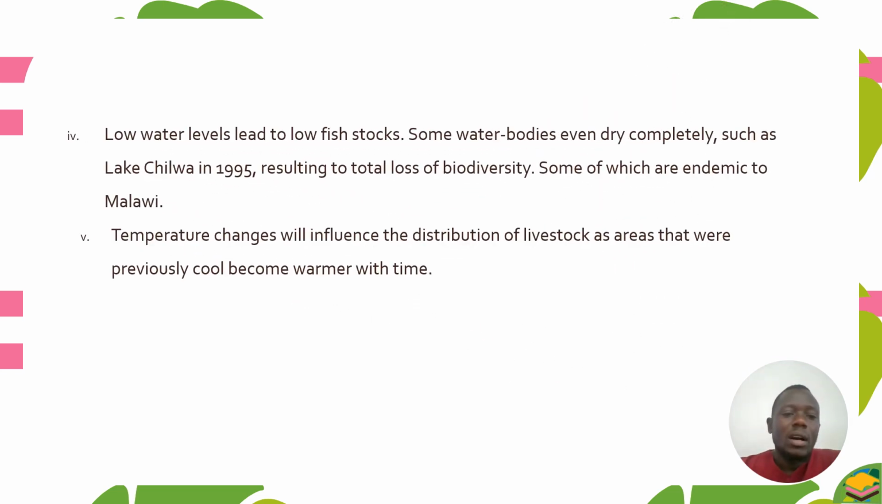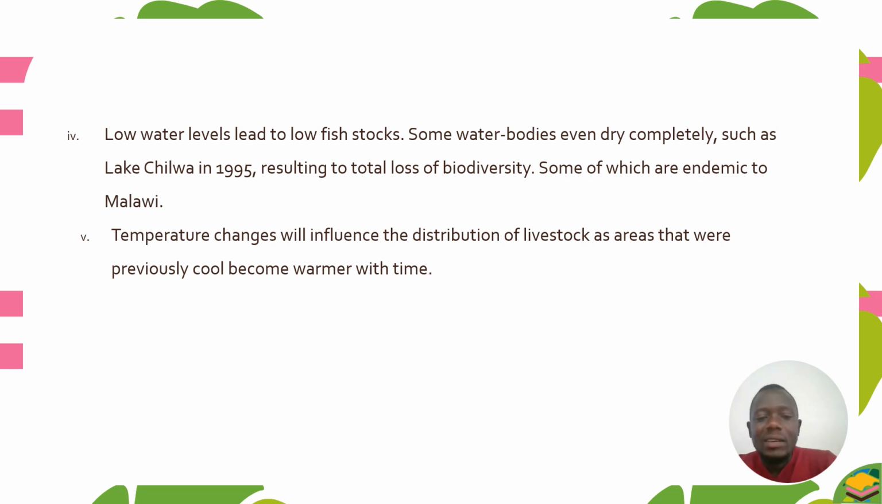And also, low water levels lead to low fish stock. Some water bodies even dry completely, such as Lake Chirwa. In 1995, it dried completely, resulting in total loss of biodiversity, some of which is endemic to Malawi.